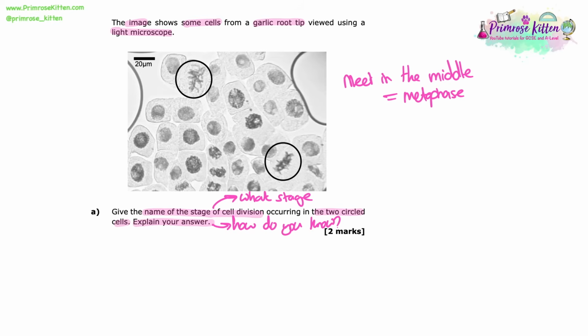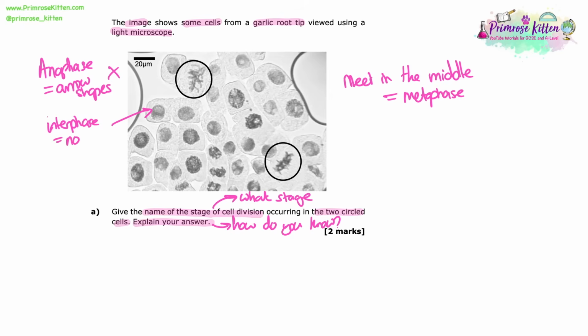So the phrase I always like to remember is meet in the middle. If the chromosomes are in the middle or they're lined up in the middle, that is metaphase. Think meet, met, sounds the same. The other options, we can go through them, so it's not anaphase because you'd see arrow shapes, you would see the chromosomes being pulled to the opposite ends of the cell, which we can't see.